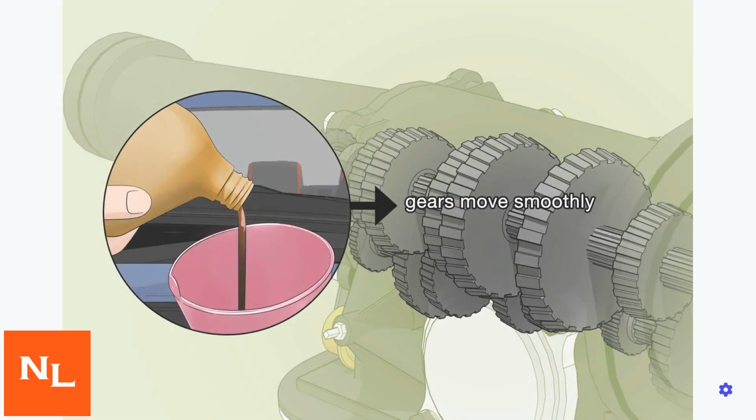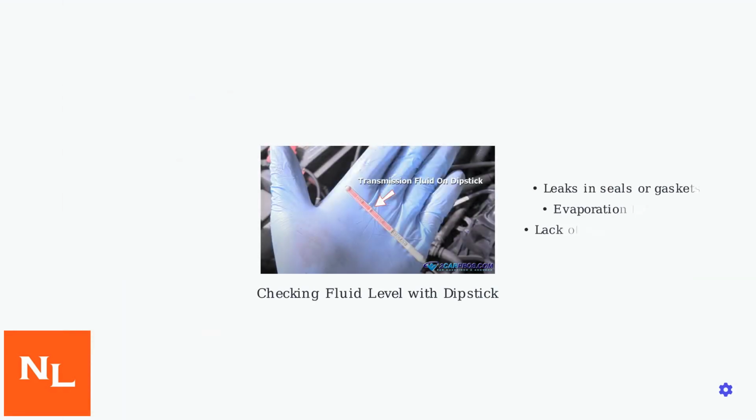A low fluid level is typically caused by leaks, evaporation, or neglected maintenance. Common causes include leaks in seals or gaskets, evaporation from high temperatures, and neglected maintenance schedules. This results in inadequate lubrication, cooling, and pressure, which can cause a variety of transmission problems. Understanding and maintaining proper fluid levels is essential for transmission health.